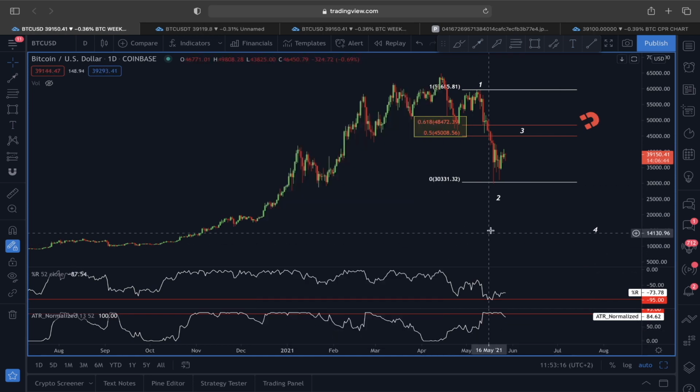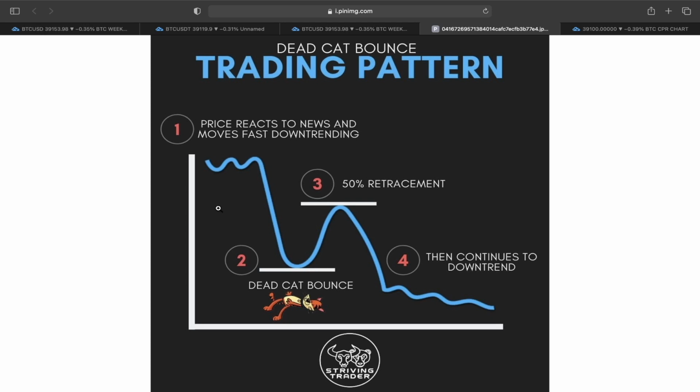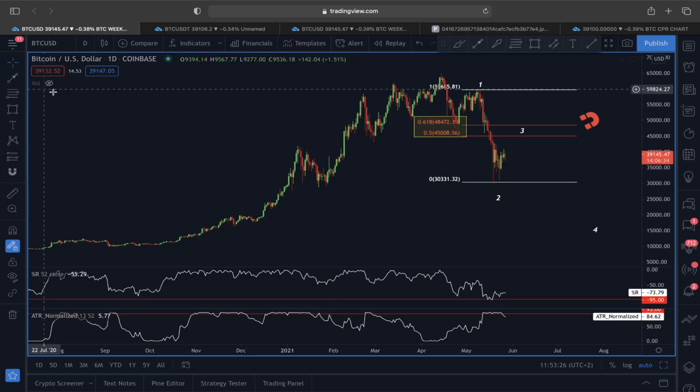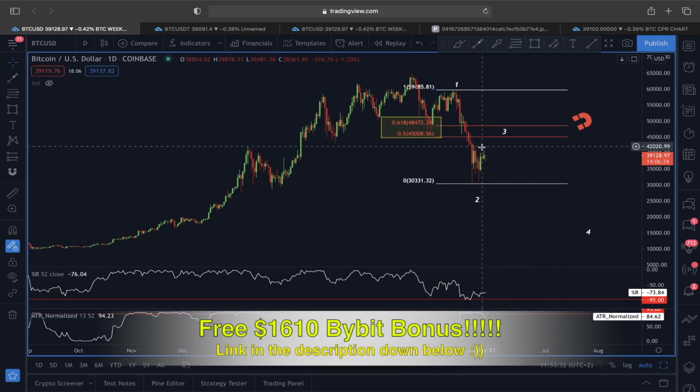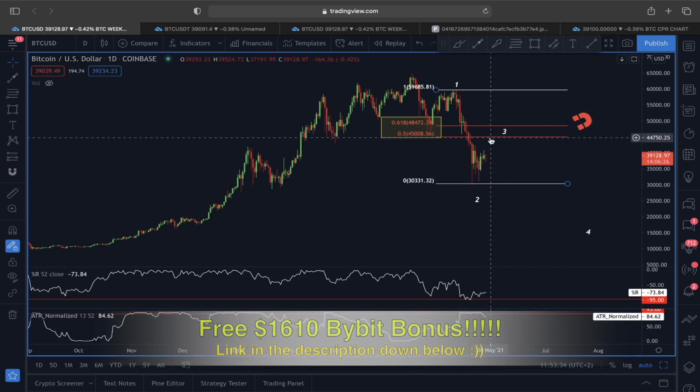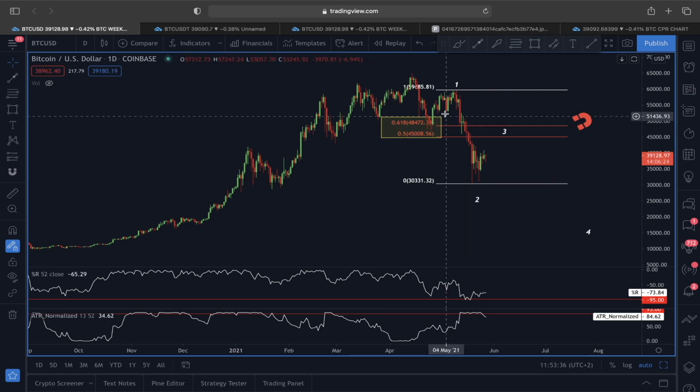According to this dead cat bounce scenario, you can see 0.1, 0.2 retracement and then an actual trend reversal to the downside. So we have to be careful, because if this plays out as a dead cat bounce, then before choosing a trend direction we could still see an impulsive move or relief rally at least around this 45,000 to 48,000 price level for Bitcoin.